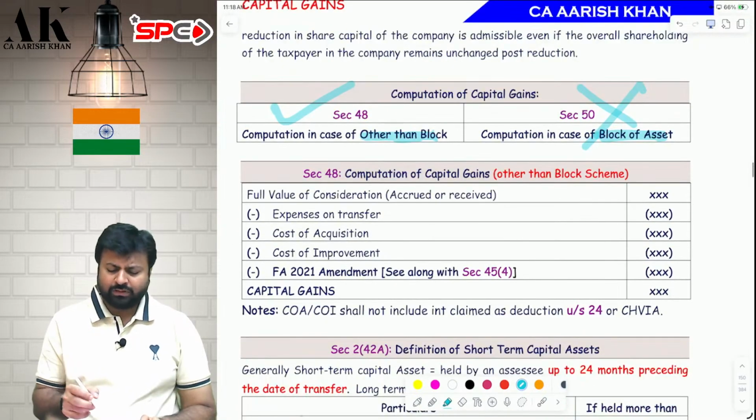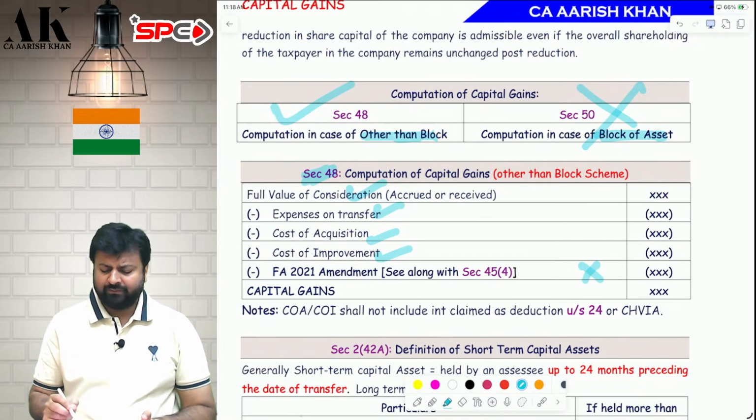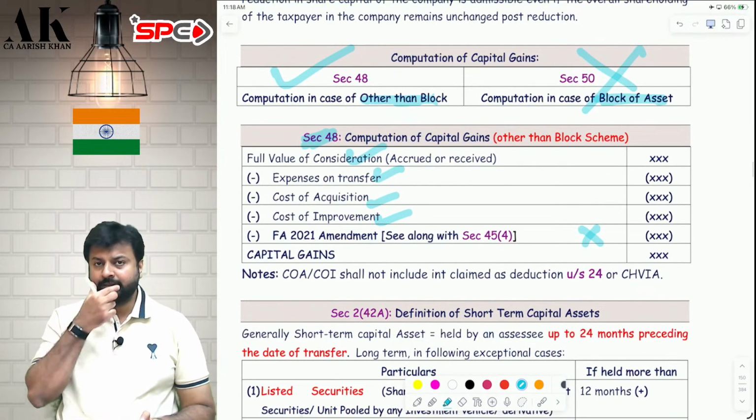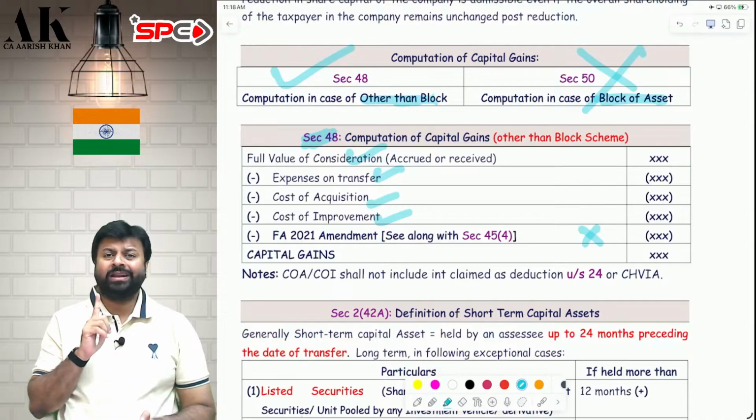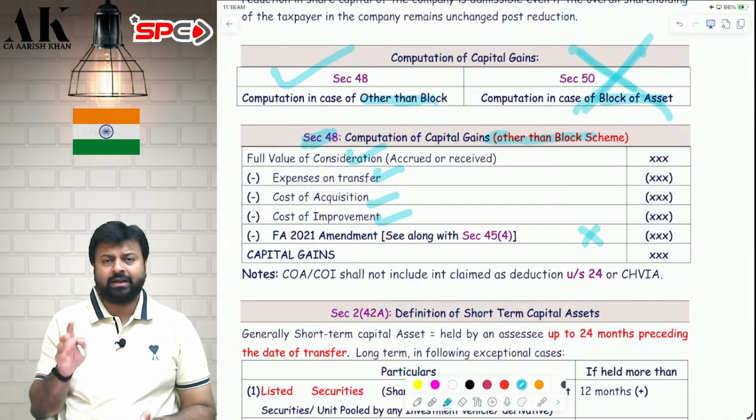So we all know how the computation statement is made: full value of consideration minus expense on transfer, cost of acquisition, cost of improvement, and this last point we will see after some time when we do partnership firm provisions. Now, here I would like to say one thing. We are learning right now only other than block capital gains. Block capital gains we will see later on after 20-30 pages.